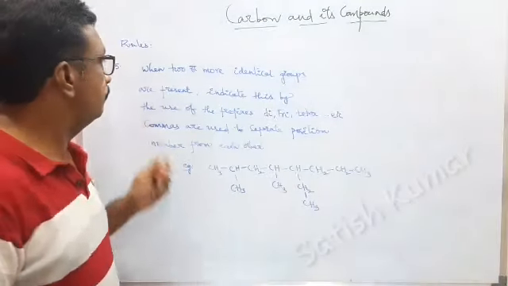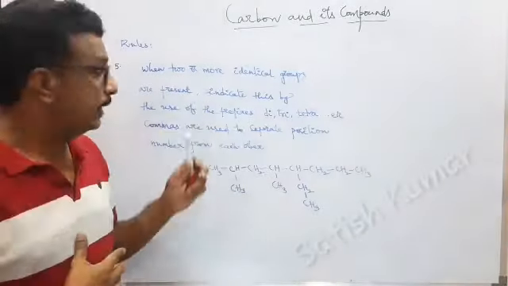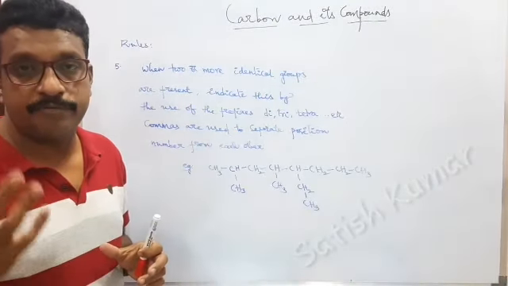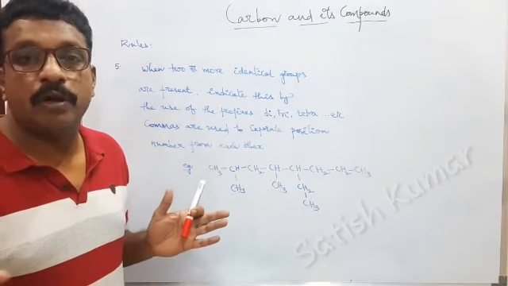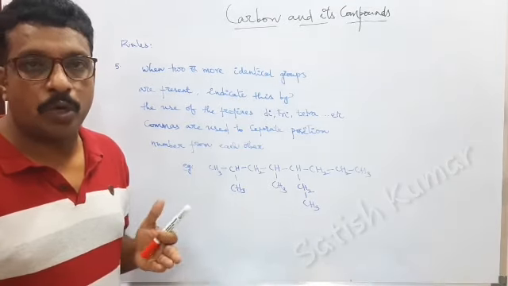This is rule number 5. When two or more identical groups are present, indicate this by the use of prefixes. If 2 are there, you have to use di. If 3 are there, you have to use tri, and if 4 are there, you have to use tetra, and so on.